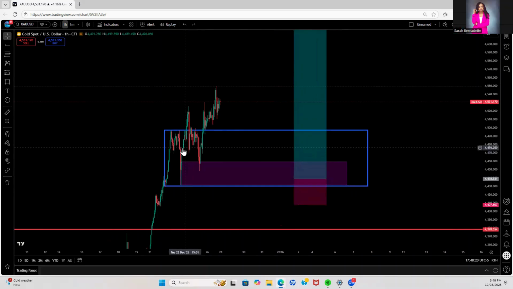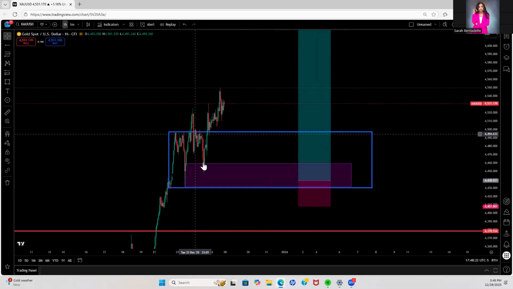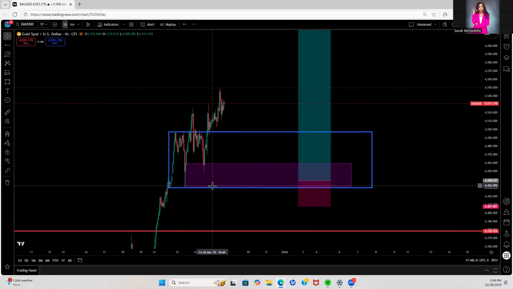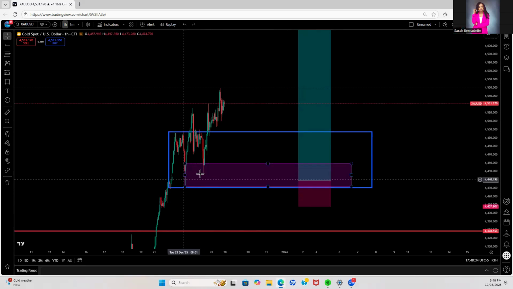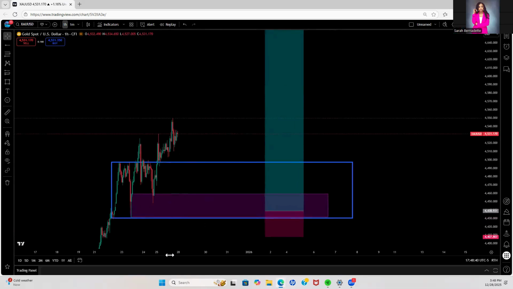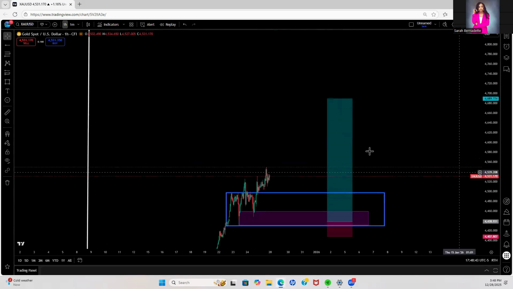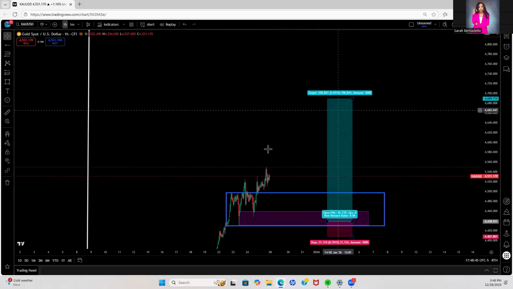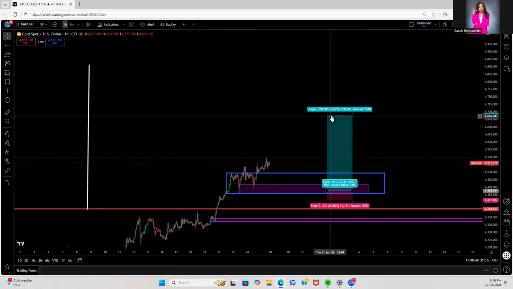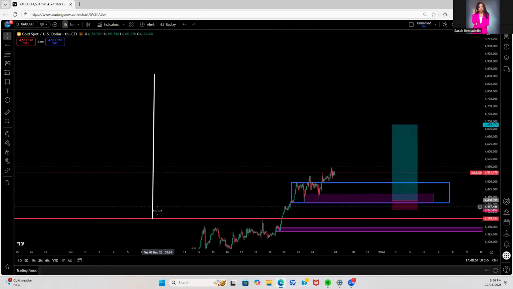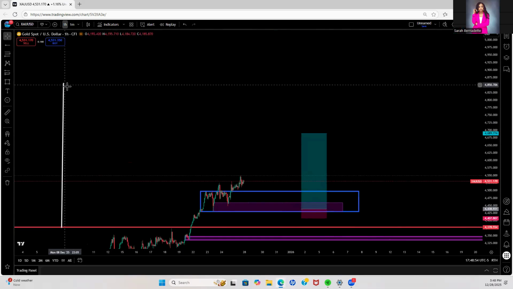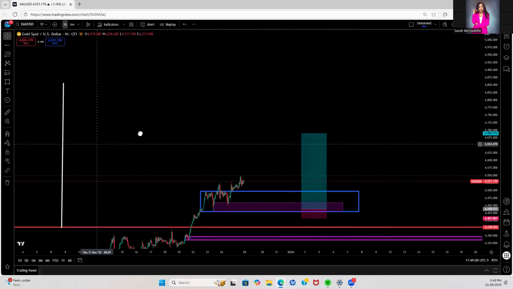Then we saw how price was reacting on this fair value gap. It bounced off, but I told you guys, if you want to go long, the best area would be down here around 4,460. So between 4,460 and 4,430, this would have been a good zone to buy gold from. Then when you buy there, you can just keep holding that trade for a while until price gets to 4,600, because this is one of the main targets. This is halfway to the main target. The main target where I'm expecting gold to get to is 4,800 approximately, 850 to be exact. This is where I'm expecting the price of gold to get to eventually.